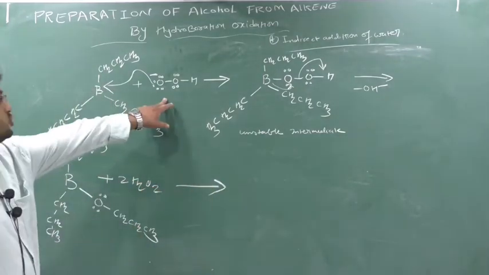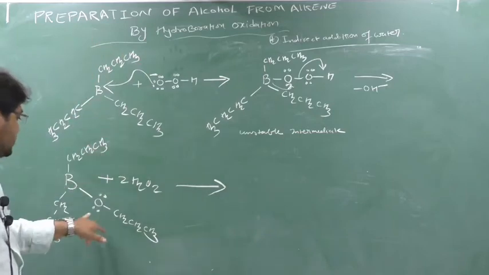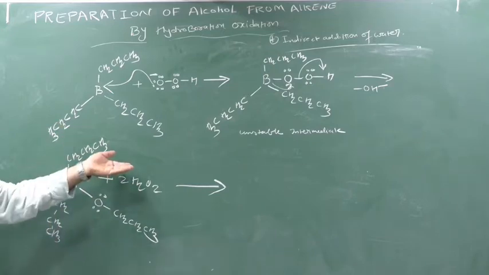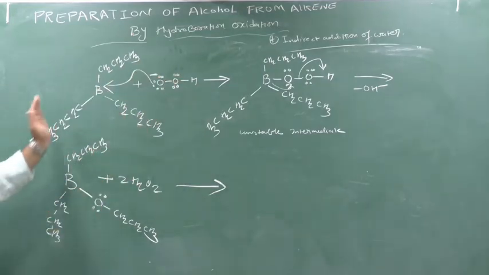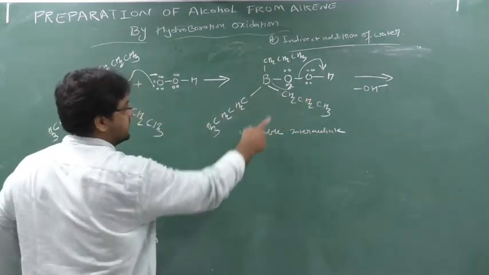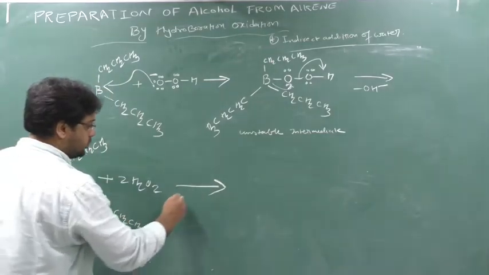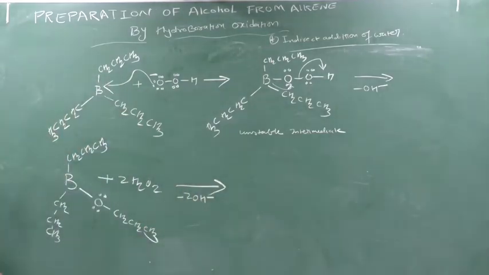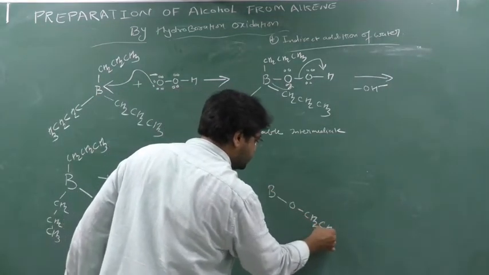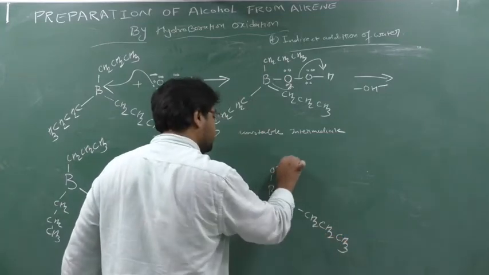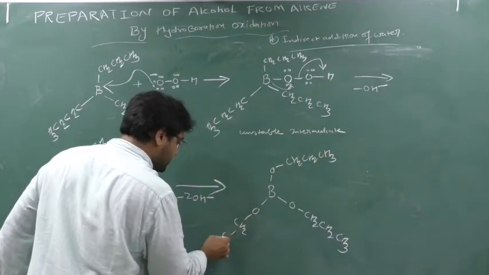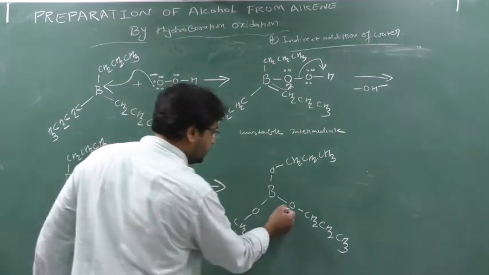See, when I add one H2O2, I get one HOO minus. Then I got one oxygen here. Still there are 2 places empty. So I will require 2 H2O2, that is 2 OH I required. So I will do the same reaction 2 times here. When I do it one time, I remove one OH minus and get one oxygen here. So I am adding 2 H2O2, so I remove 2 OH minus, and I will get 2 oxygen here. So I will get it like this: Boron O, CH2, CH2, CH3. One oxygen will come here, CH2, CH2, CH3. One oxygen will come here, CH2, CH2, CH3.